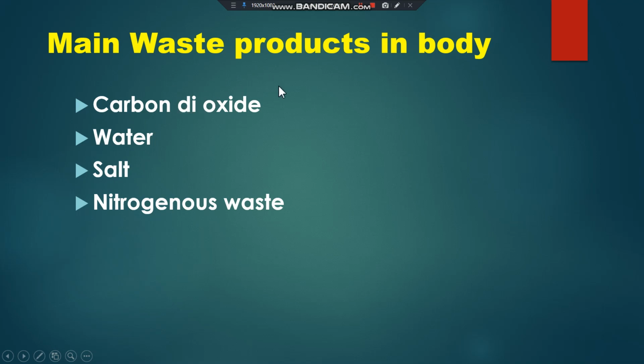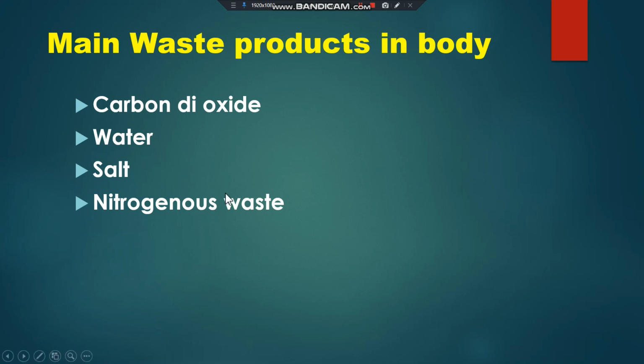Mainly four types of waste are there in our body. One is carbon dioxide, second is water, third is salt, and then nitrogenous waste. Carbon dioxide is released from the body by exhalation during breathing. Water and salt come out of the body in the form of sweat, and excess water is also released in the form of urine along with the nitrogenous waste.